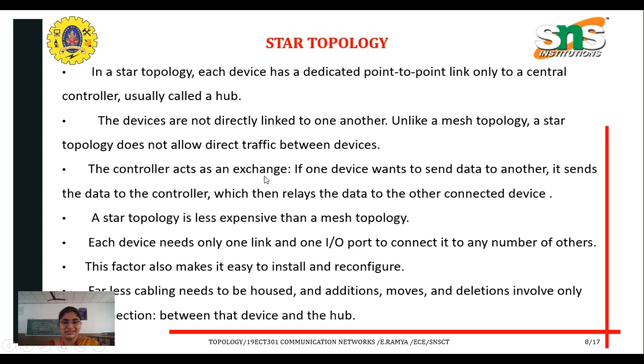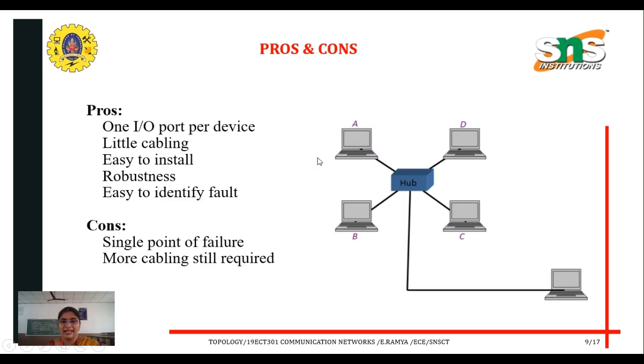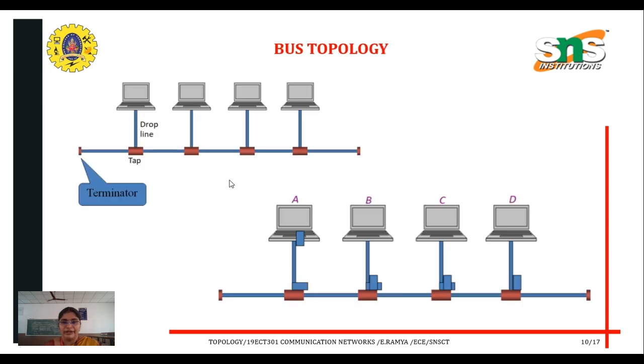The controller offers an exchange. If one device wants to send data to another, it sends data to the controller, which then relays the data to the other connected devices. What are the advantages and disadvantages of star topology? The advantages are one input output port per device, little cabling, easy to install, robustness, and easy fault identification. The disadvantages are a single point of failure, and more cabling is still required.